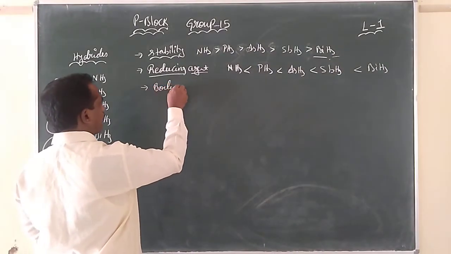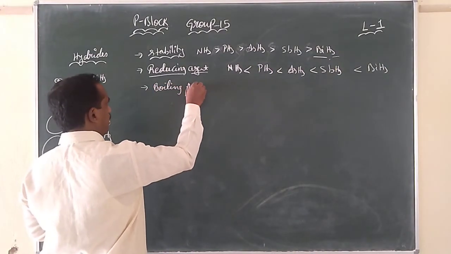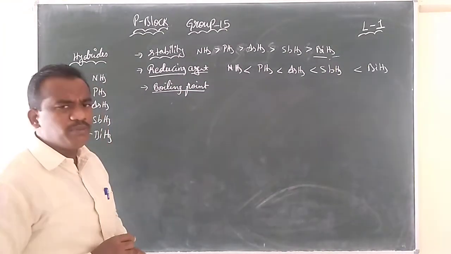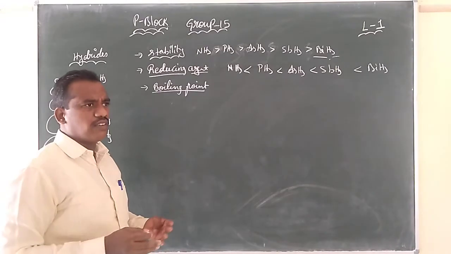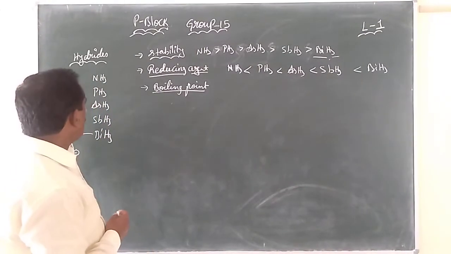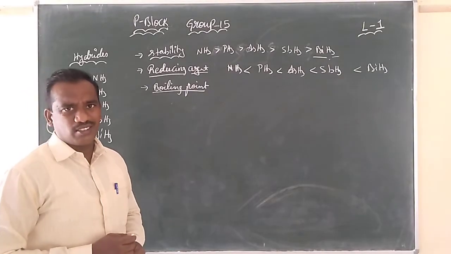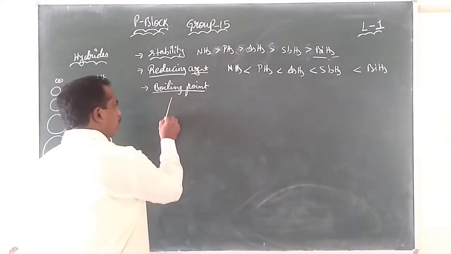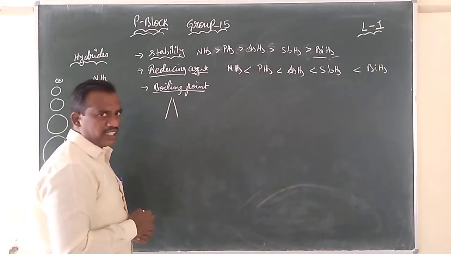And once you see their boiling point, this is a very important concept, children. Boiling point. For objective questions, this is very important. What is meant by boiling point? Generally, these liquids or gases will have boiling points. If you observe steadily, down the group, boiling point must increase. Boiling point must increase down the group.